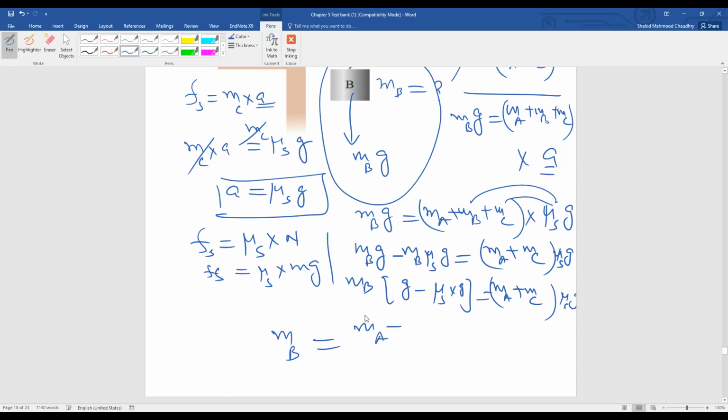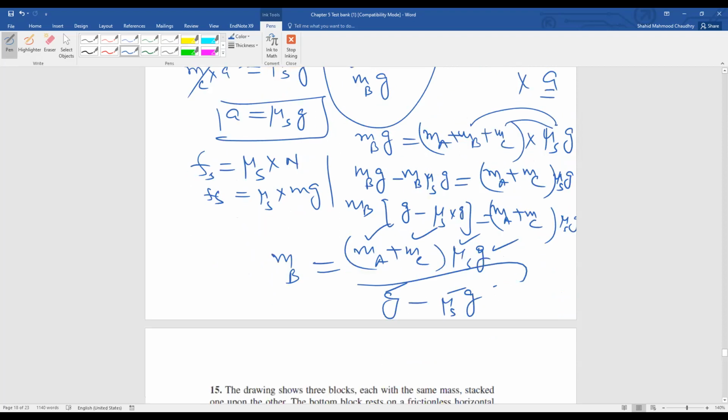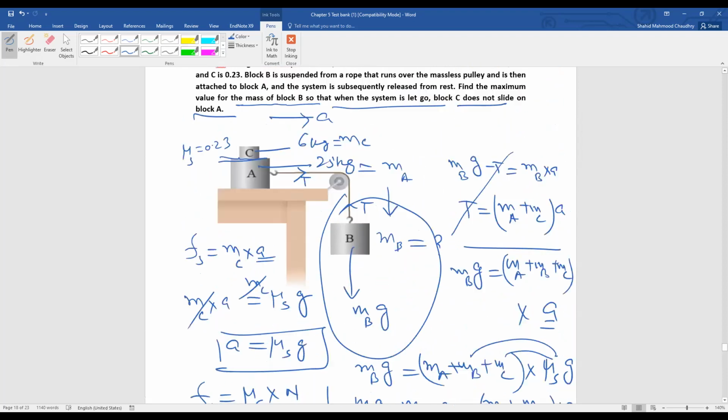So it is MA plus MC into mu S into G divided by G minus mu S into G. So you can solve, you have A value, you have C value, you have mu S, G, every value you have. So when you put the value and solve it, you will get the answer of this MB. So in this way, you can solve it.